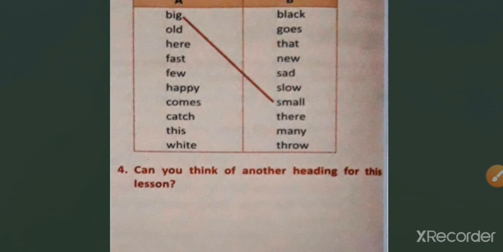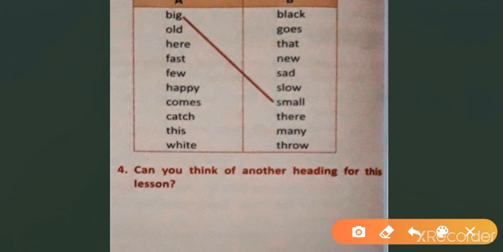Matching. Now we are going to match these two columns. Here are opposite words. Opposite of big is small. Opposite of old is new. Opposite of here, there. Opposite of fast, slow. Opposite of few, many.